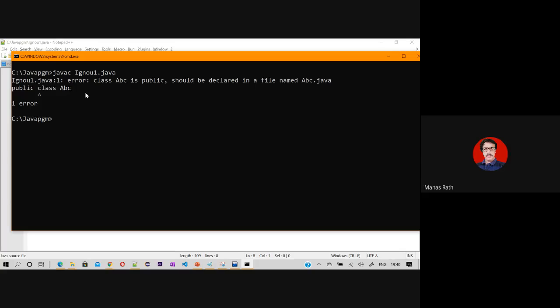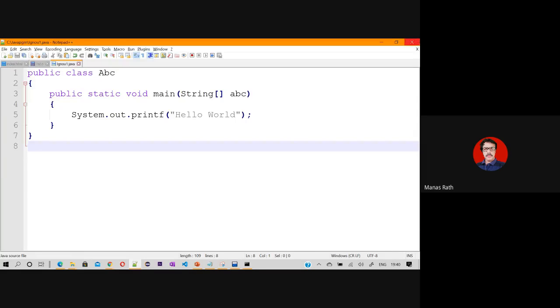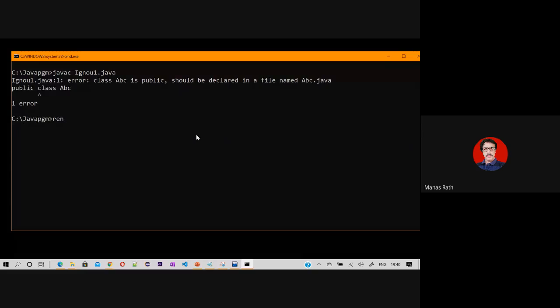Okay, sir. So if I rename this, I have to close this. If I rename this IGNOU1.java to abc.java and I compile this, will it work or will it cause an error? Because I had changed the file name to abc.java.